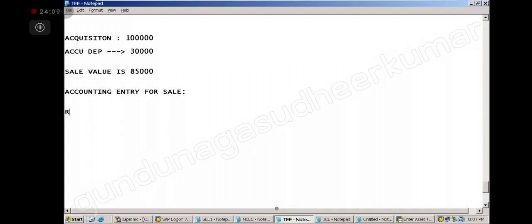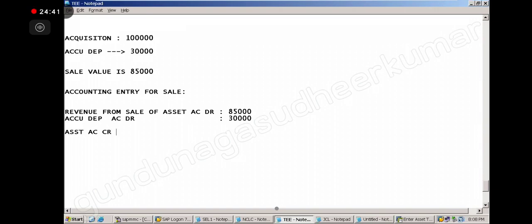Revenue from sale of asset account debited, 55,000. Accumulated depreciation account debited, 30,000. Asset account, buildings account, credited. Profit on sale will be 15,000.